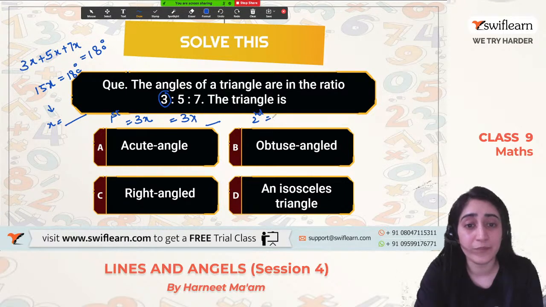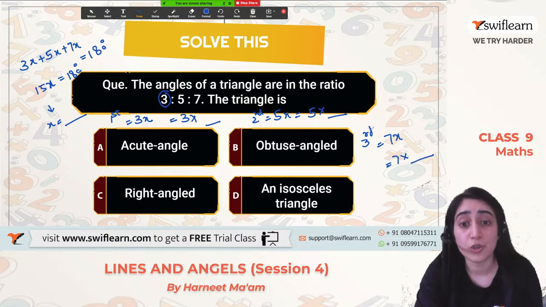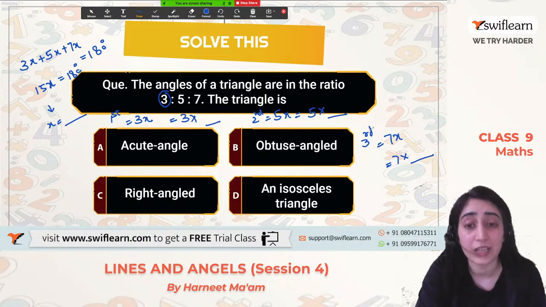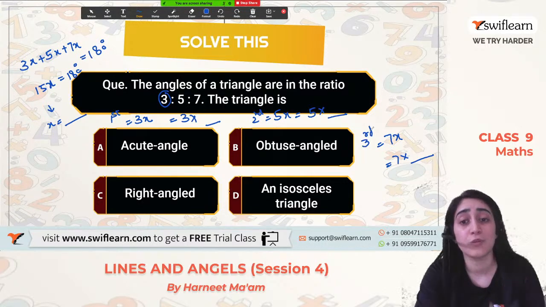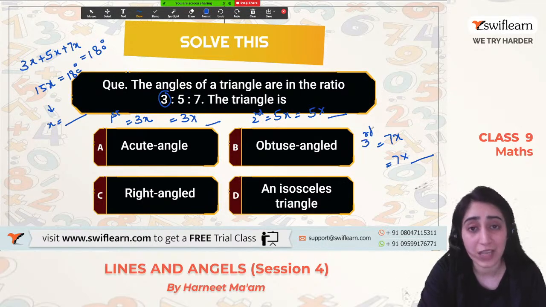Second will be 5x. That means 5 into the value which I get from here. Third will be 7x. That means 7 into the value of x that we will get. On solving this, I'll get to know which types of angles we are talking about, and according to that, I can decide which triangle it is. Right? This is how we do it.